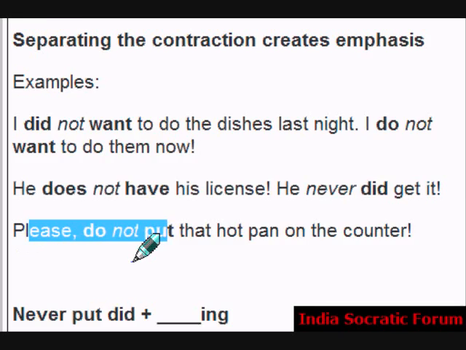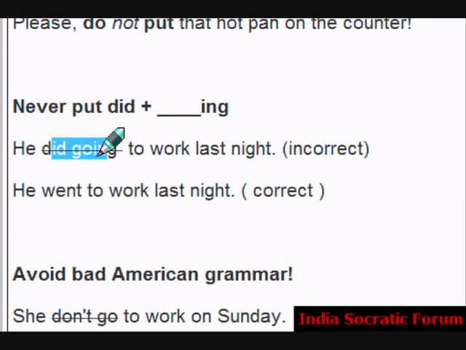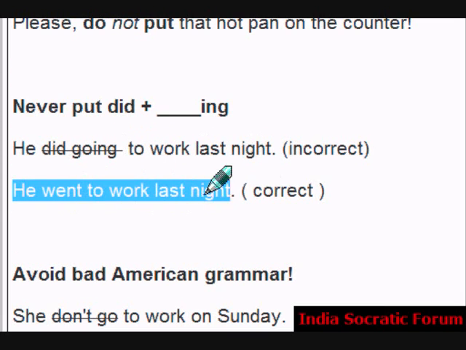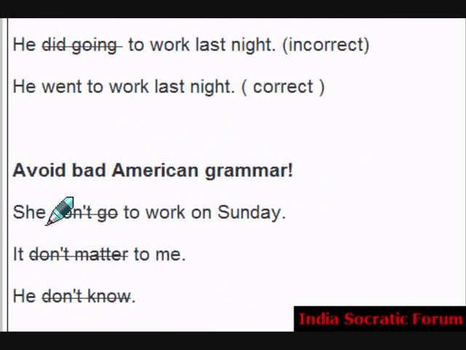Never put did plus ing. "He did going" never comes. It's wrong, incorrect. He went to work last night. So the ing word never goes together. Going, doing, sleeping never go with the word did. Okay. Avoid bad American English.